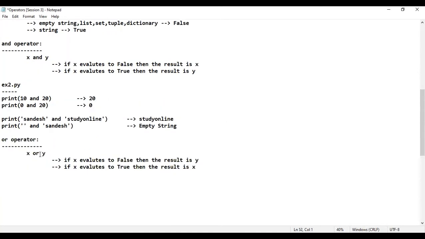See here, X or Y. If X evaluates to false, then the result is what? Y. Then the result is what? Y. Is that fine? Next.